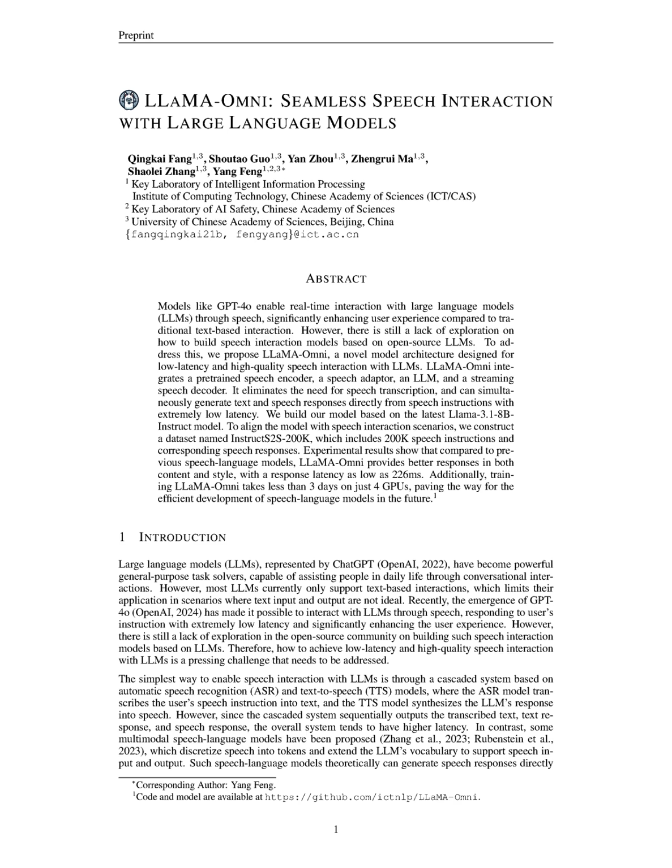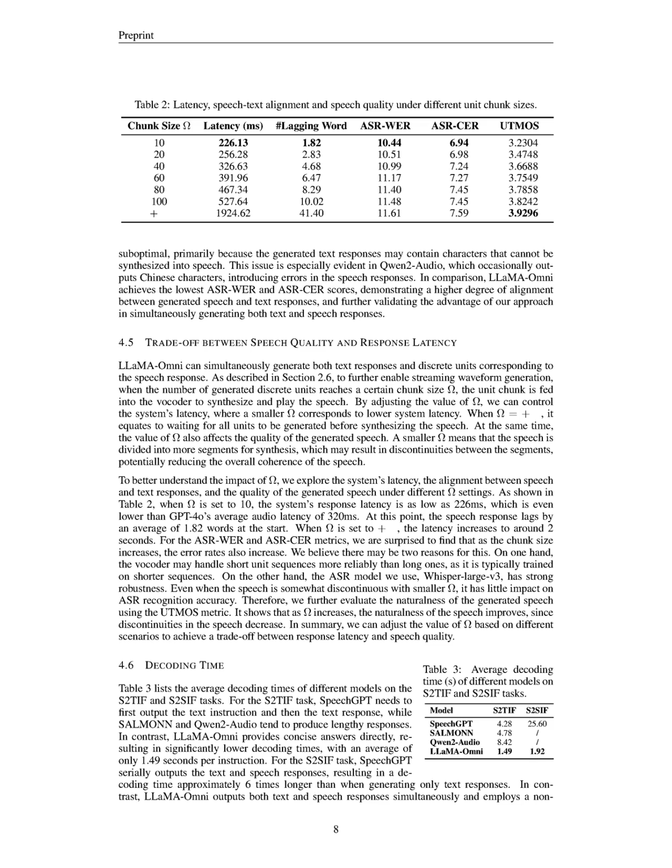In contrast, Llama Omni enables direct speech-to-speech generation without intermediate text, significantly reducing response latency to as low as 226 milliseconds while maintaining high-quality outputs. This capability is crucial for enhancing user experience in real-time conversational scenarios, where immediate feedback is essential. Furthermore, Llama Omni's architecture allows for simultaneous generation of text and speech responses, which is a notable advancement over the limitations of current models like GPT-4o.